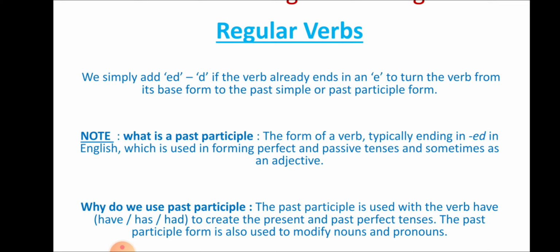The past participle form is also used to modify the nouns and pronouns. Now see, there is only one word, but in English it is used in a different form in different sentences.